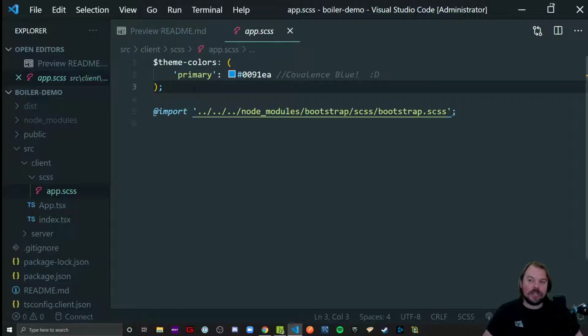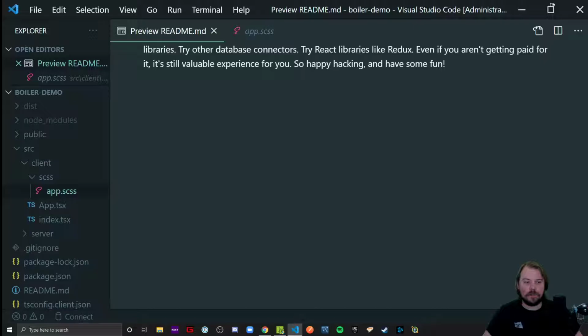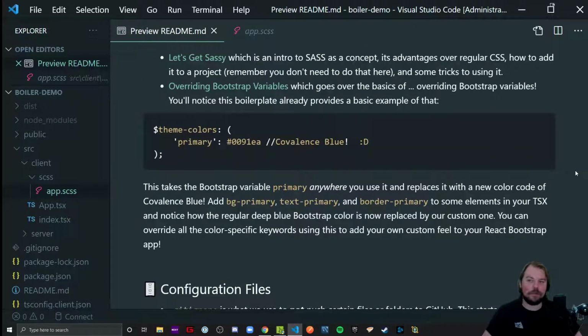Go to their documentation and look up how to override Bootstrap values. Again, our YouTube video talks about how to do several of them if you want examples. And I start out with the first example here of taking primary and overriding it. So primary, by default, is that kind of deep Bootstrap blue color. And now I've overridden it to the Covalence nice lighter blue color.